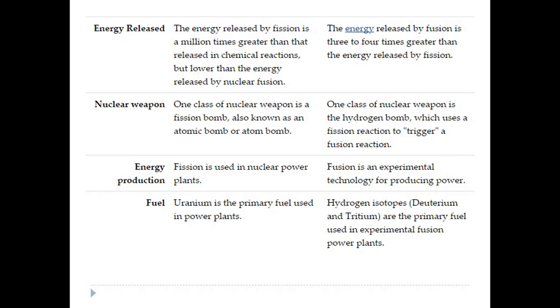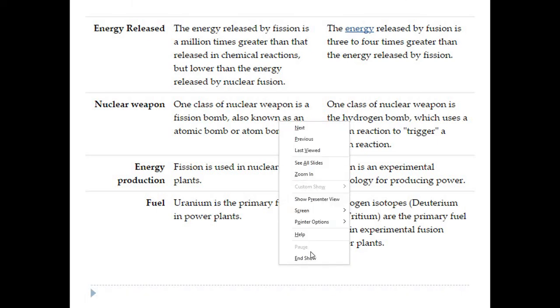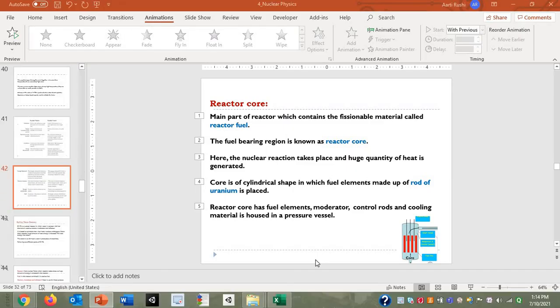Is there any doubt up to this? No, ma'am. So if no doubts are there, then I think only 1 minute remains. So I'll stop the presentation.